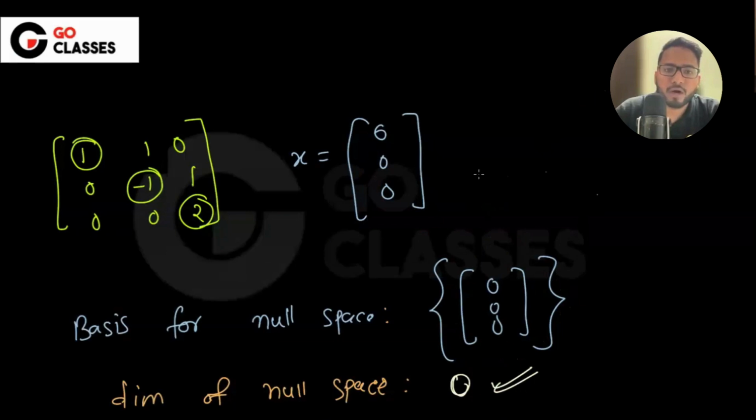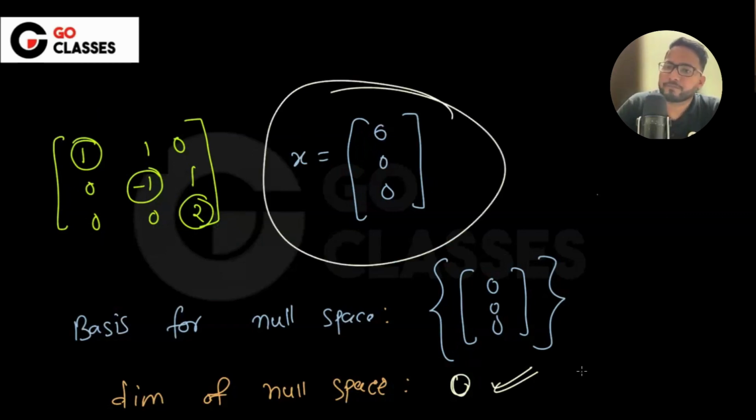Okay, so Aditya is asking, sir, how could 0 be the basis? Could you please explain? It's a linearly independent set. Yeah, since it is linearly independent, the only solution is the trivial solution, right? There are three pivots, so the only solution is the trivial solution. How is it dependent? It is independent, right? Because these are the three pivots. Since these are the three pivots, that's why it is linearly independent.